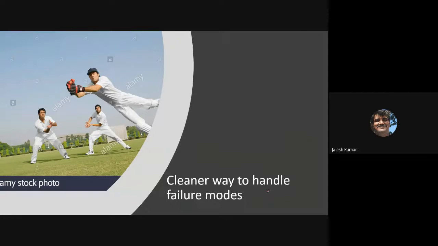Okay. Then see, finally, this exception handling is a cleaner way to handle failure modes, because normally the normal flow of a program is one side, and we are guarding our program so that unexpected situations should not arise.